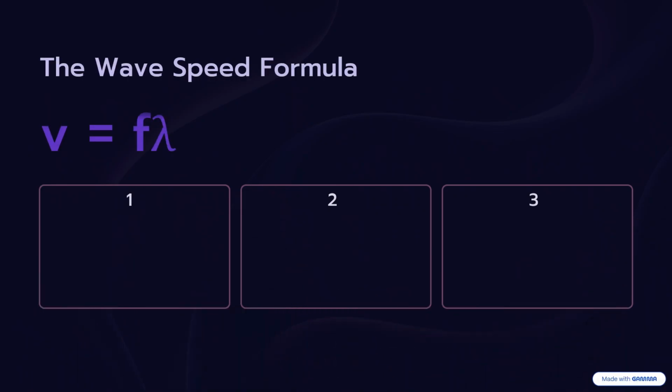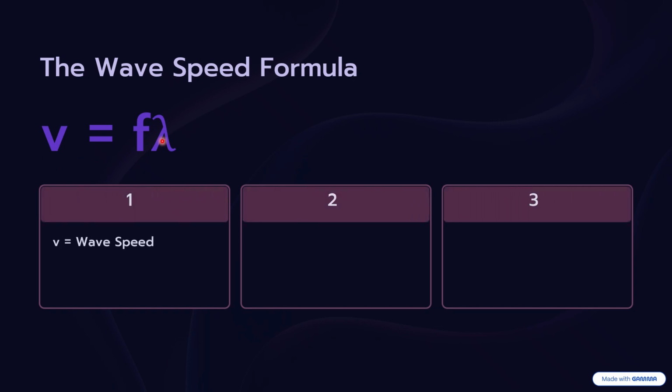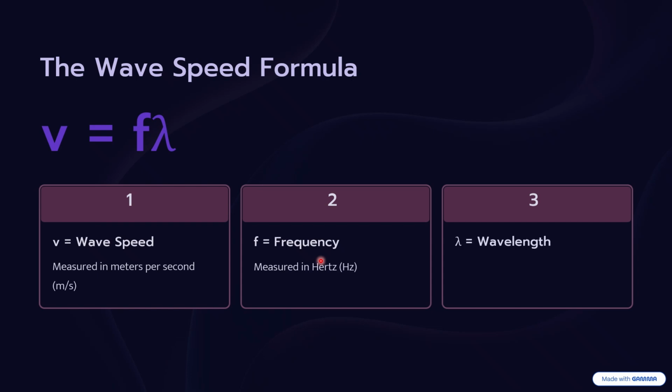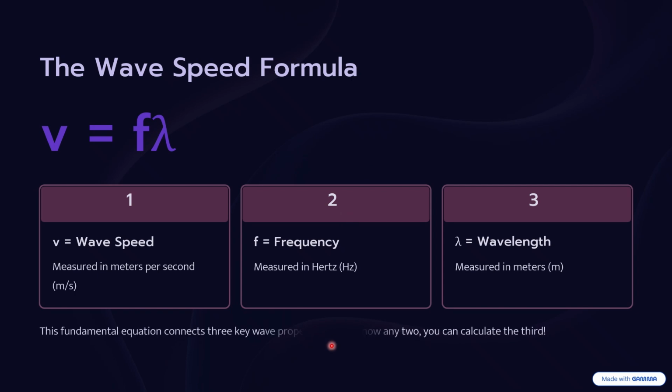Now we have a fundamental equation which is called the wave speed formula or equation, which connects three main characteristics to each other. Number one is the wave speed, always measured in meters per second. Number two is the frequency, always measured in hertz. And number three is the wavelength, always measured in meters. If we know two quantities, we can easily calculate the third one.